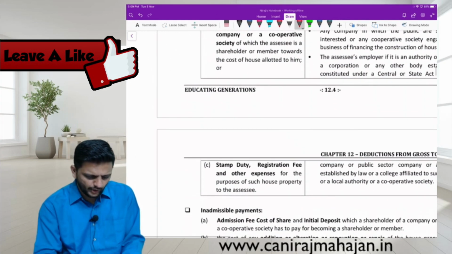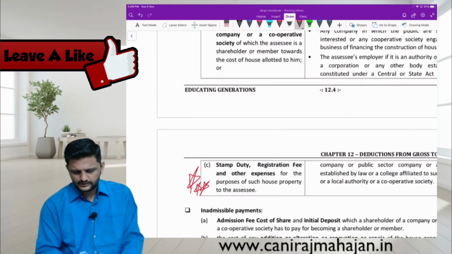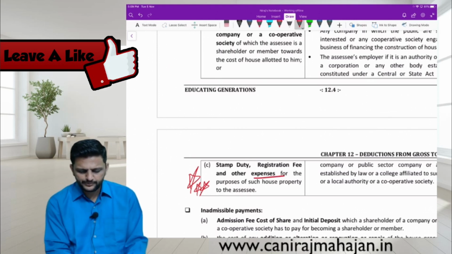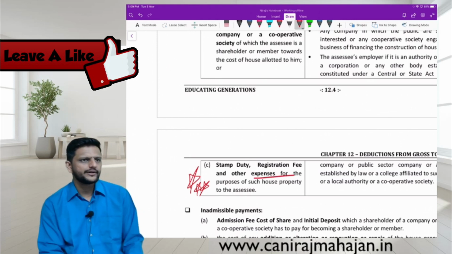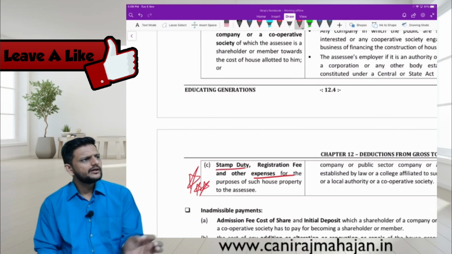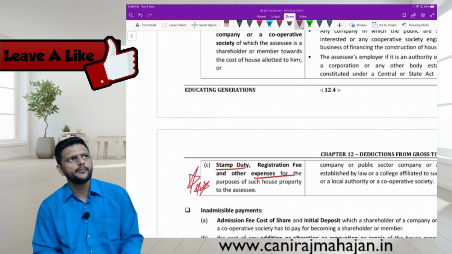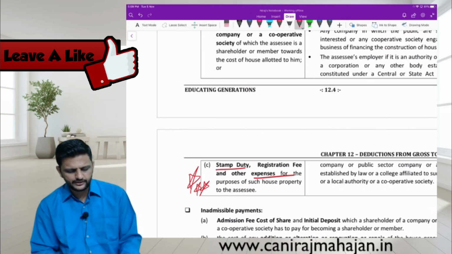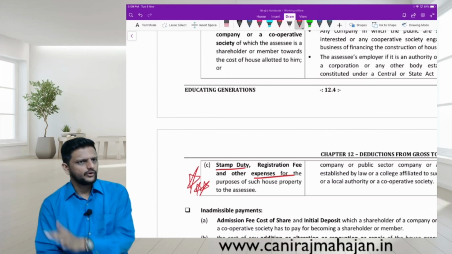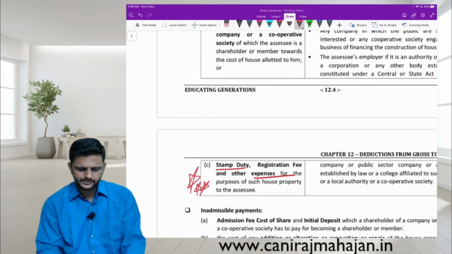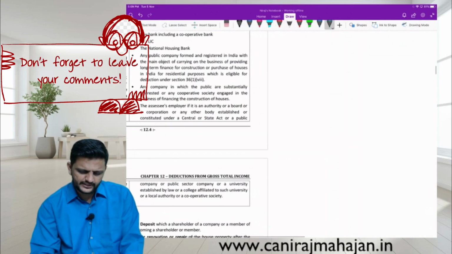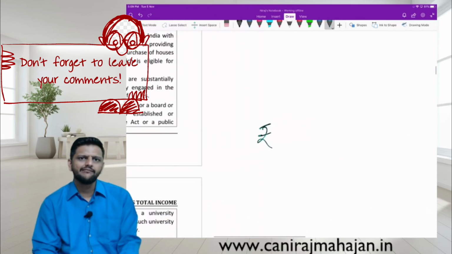And lastly, this is important: stamp duty, registration fee and other expenses for the purpose of purchase of house property. Very important. Stamp duty. Just now, tell me, section 80C, if you remember, does it allow deduction on payment basis, or accrual basis, or is it deferred on payment basis? Pay attention. If I have to give you a practical example, take a very basic, average example, okay?